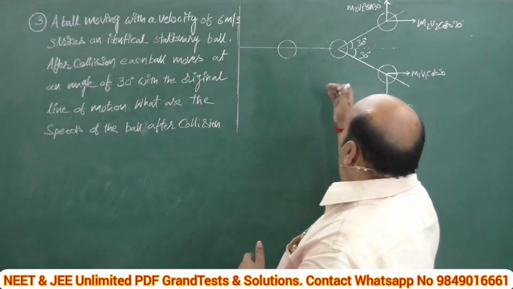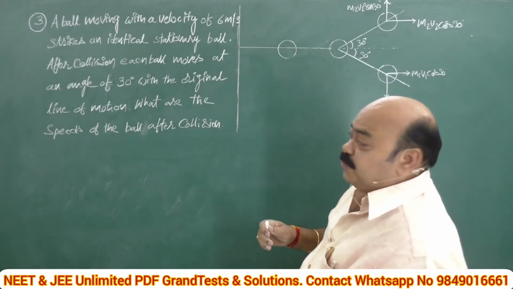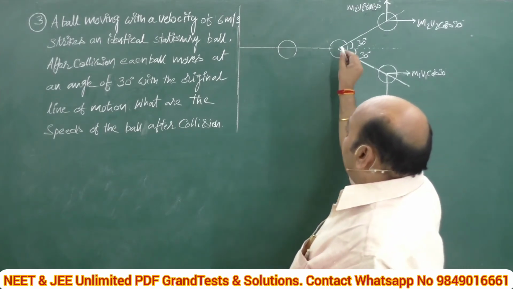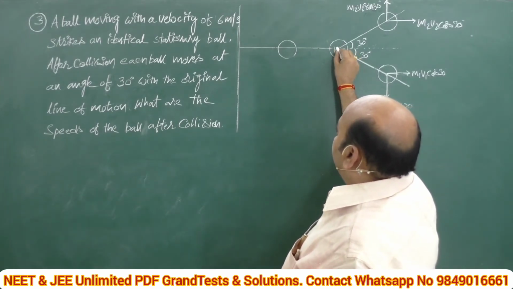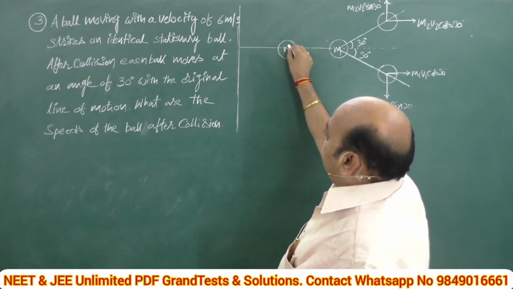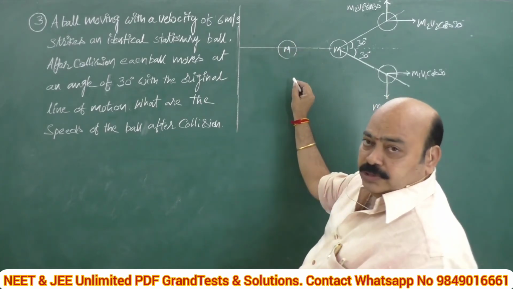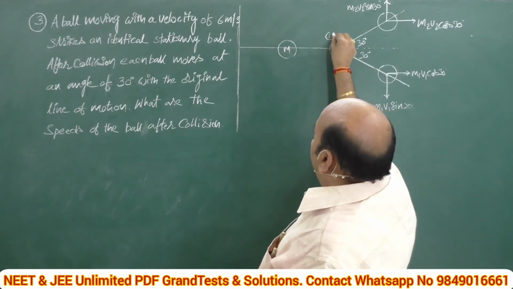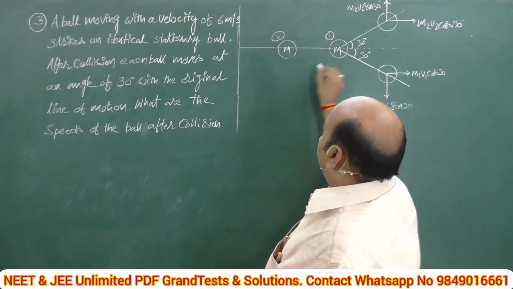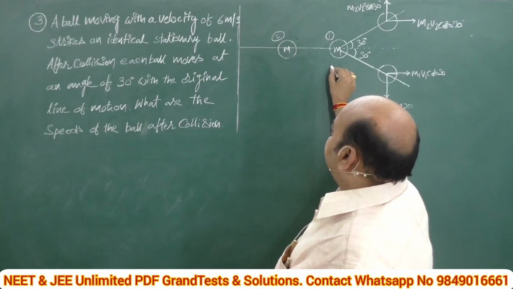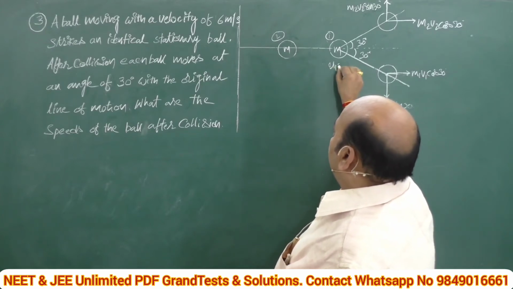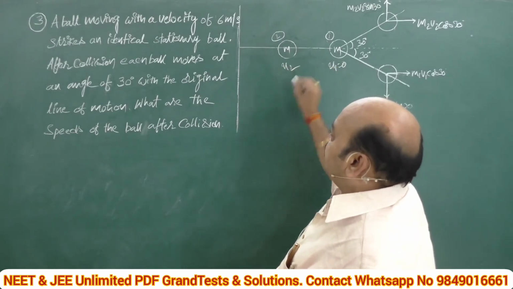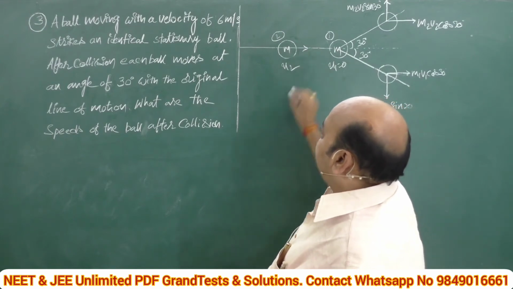See, I am trying to visualize this problem to the possible extent. Here 2 balls are there. Let us suppose this is first ball. Since these are identical, no need of writing M1 and M2, both are same. Let this is first ball and this is second ball. It is initially at rest. Let us suppose U1 is equal to 0, and its velocity is u2, it's moving in this direction.